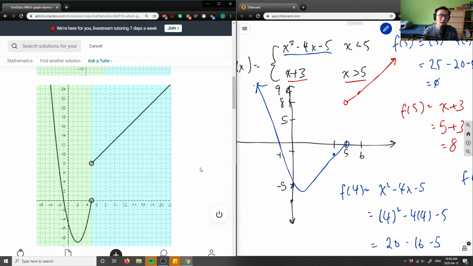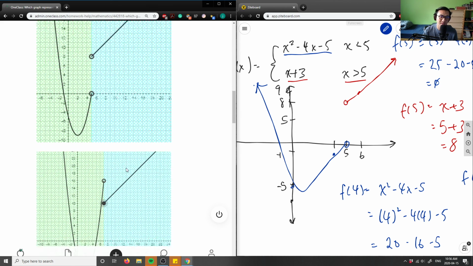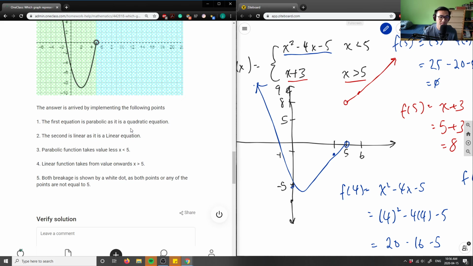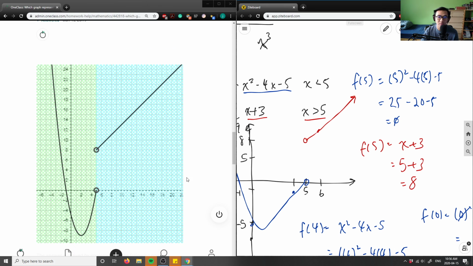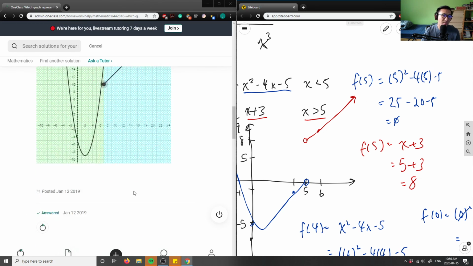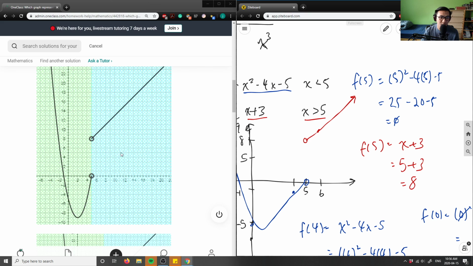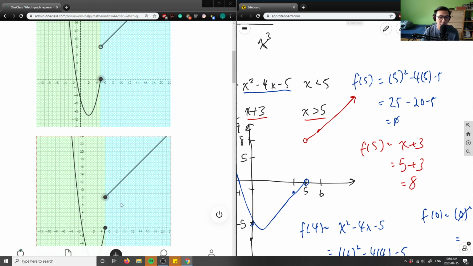Basically the answer, because I know they're both removable discontinuities, it's answer C here. And you can actually arrive at this answer without even using algebra, based on the solutions here, just because I know that there's a removable discontinuity at 5, and this here is a jump discontinuity. This here does not have a discontinuity. This here is another jump.